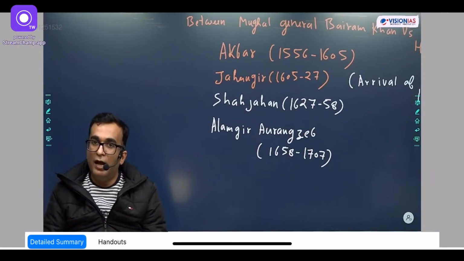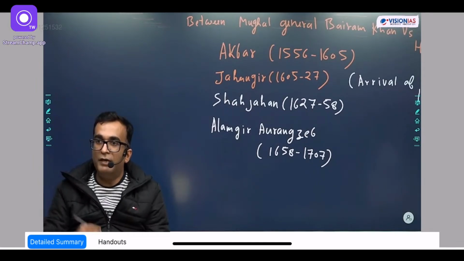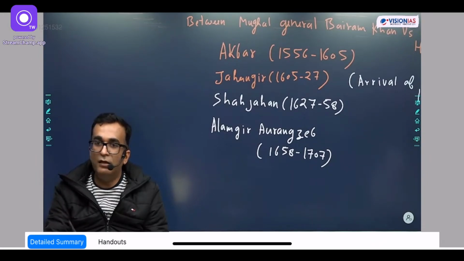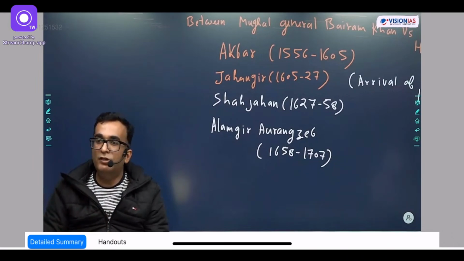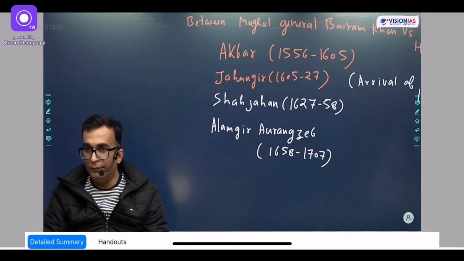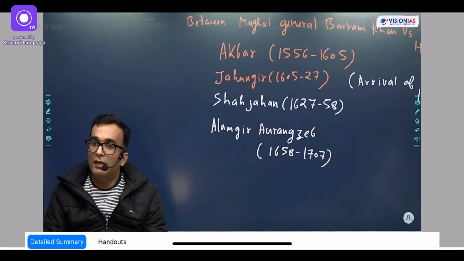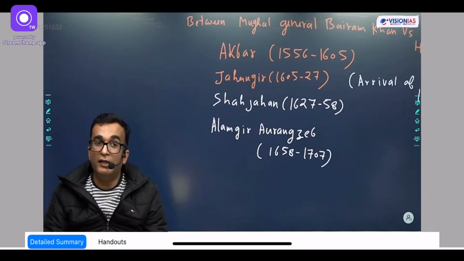Another important thing is that the first British convoy, the British East India convoy led by Sir Hawkins, arrived in Jahangir's court, and it is Jahangir who gave many privileges to the British East India Company. Okay? Now, let's come to the next part. After his death, his son Khurram ascended the throne with the title of Shah Jahan. His tenure is known for architectural development.